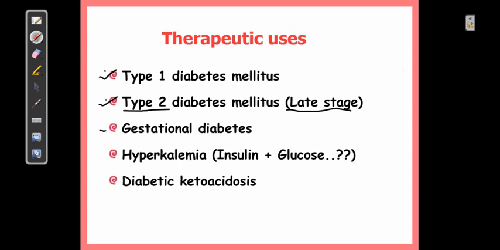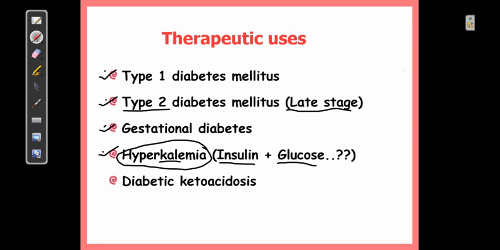Also, we have discussed that insulin stimulates the entry of potassium inside the cell, so it allows the extracellular potassium to migrate into intracellular fluid. In such a case, if hyperkalemia is observed, sometimes insulin can be used. But the problem with insulin is that it can produce hypoglycemia, which we have referred to as a major adverse effect. So it's an extraordinary use where you need to combine insulin with glucose, and these two in combination are used for management of hyperkalemia.